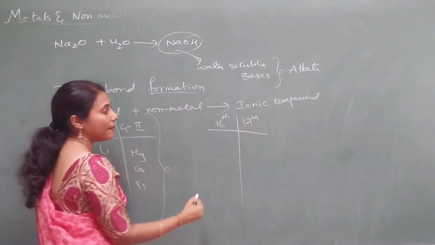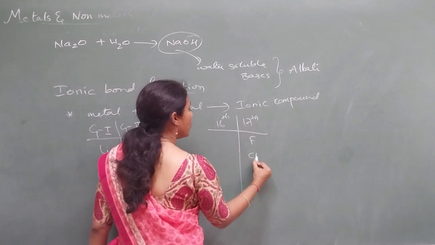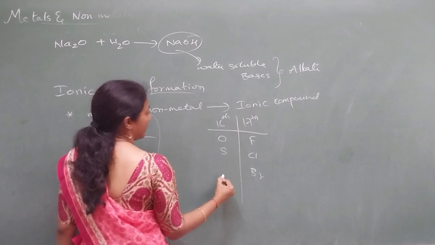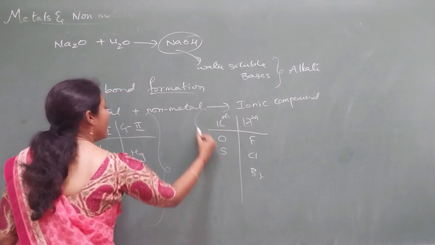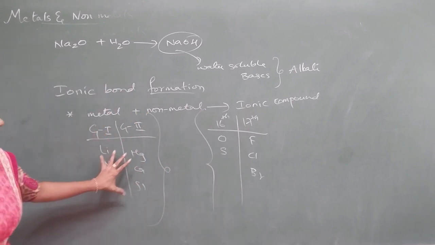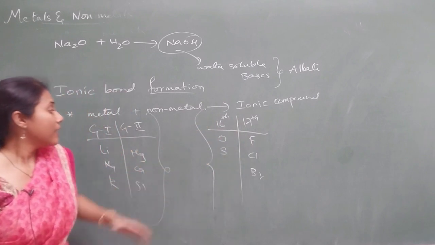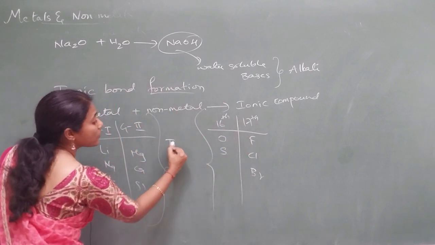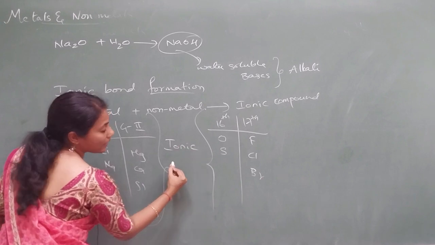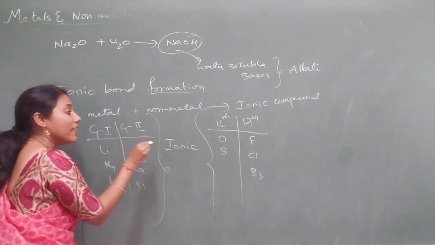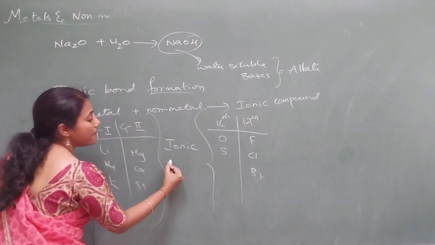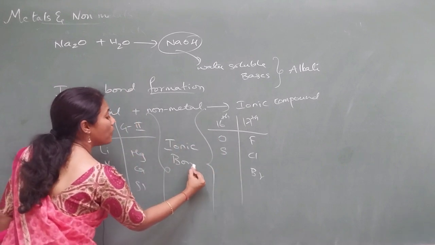Which elements come under the 17th group? Fluorine, chlorine, bromine. And here come oxygen, sulfur, etc. When these react with these, the compound formed is always an ionic compound, and the bond formed between these elements is always an ionic bond.